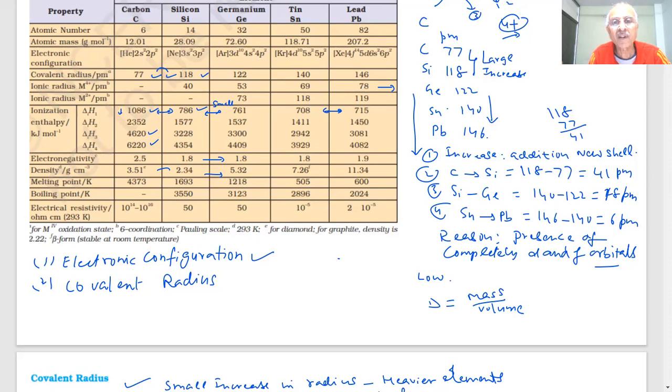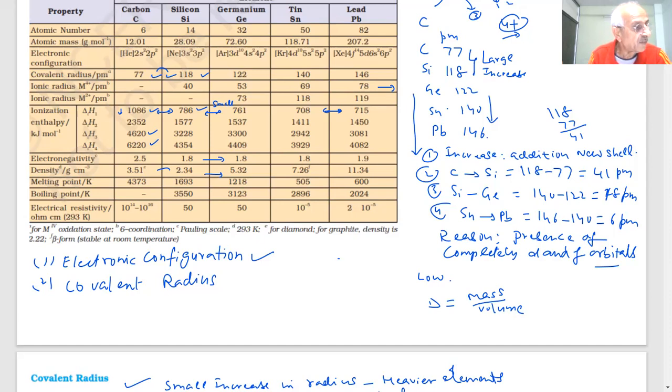Then melting points are decreasing. This has a slight increase. The melting point depends on what factors? The interatomic forces. Wherever strong covalent bonds are formed, structure, crystal lattice, three-dimensional covalent bonds are formed, then it will have very high melting points. We know about it already.